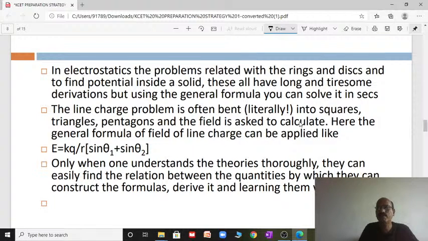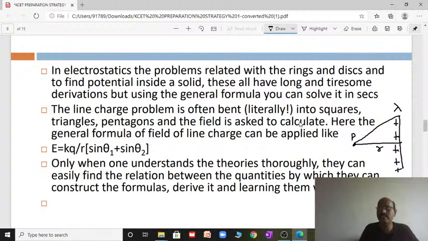For example, take a straight conductor carrying a positive charge with linear charge density lambda, and consider a point P at a distance R from it.